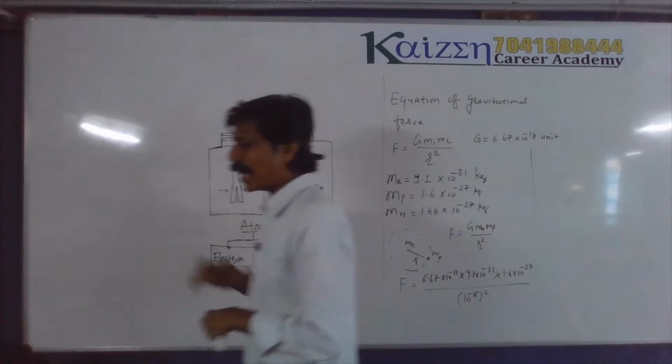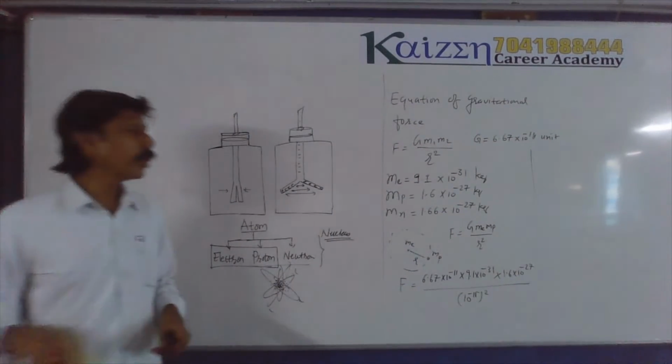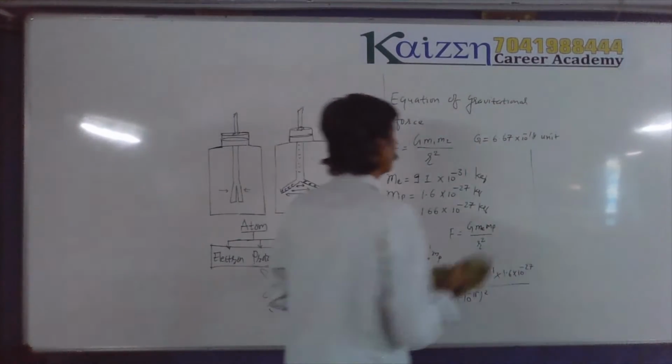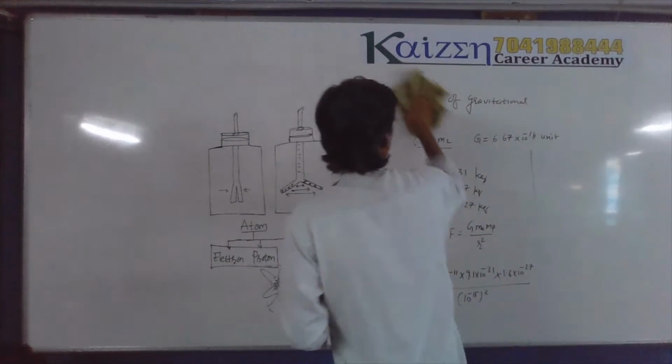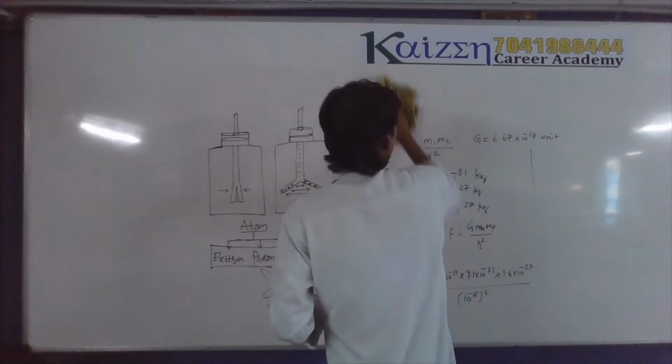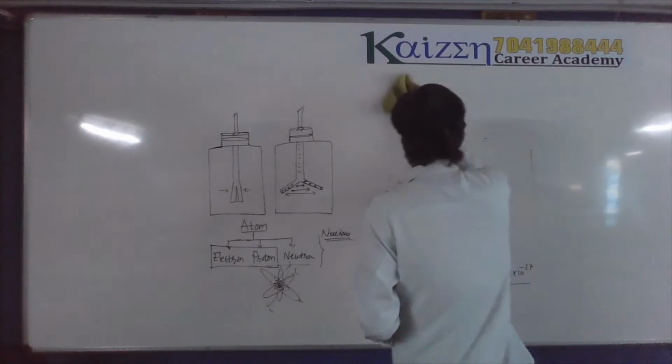So only two particles have a certain property to attract or repel. Why am I saying there are two types of property? Because there is not only a force of attraction, there is also a force of repulsion. I am giving you one example.